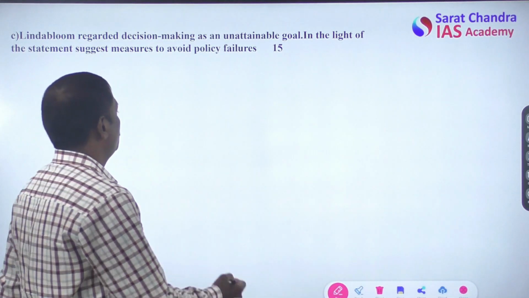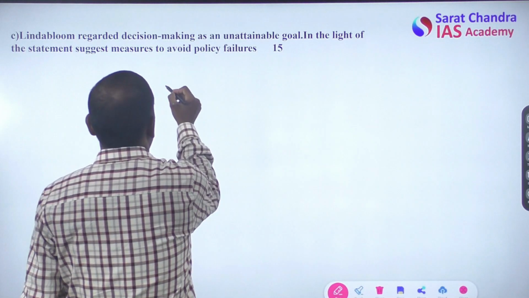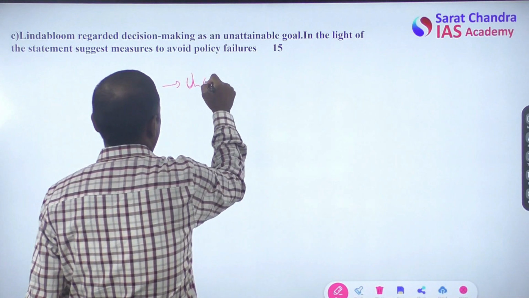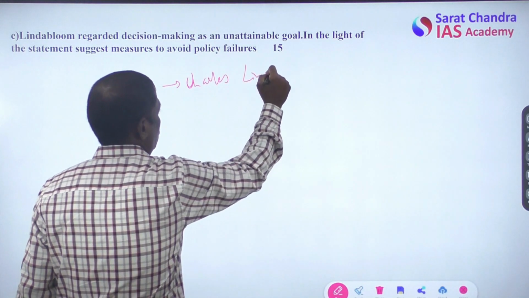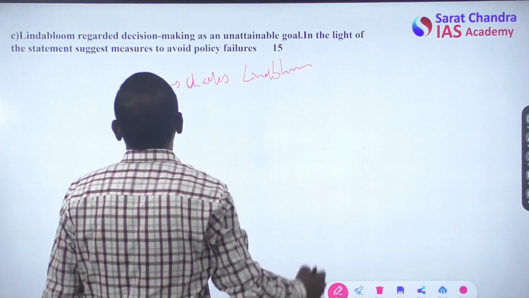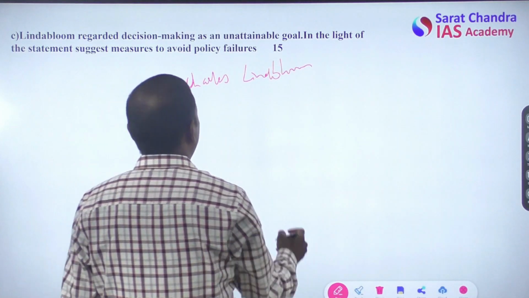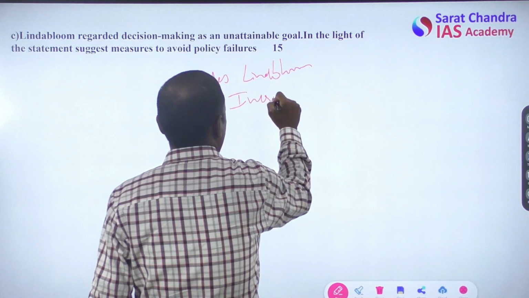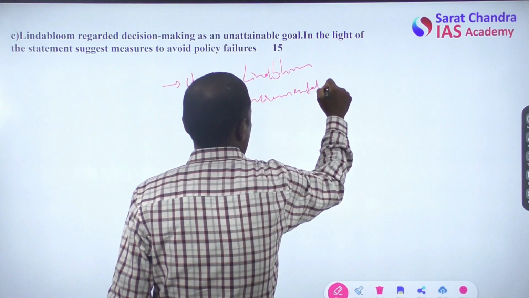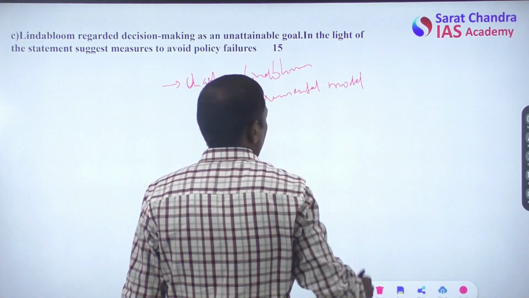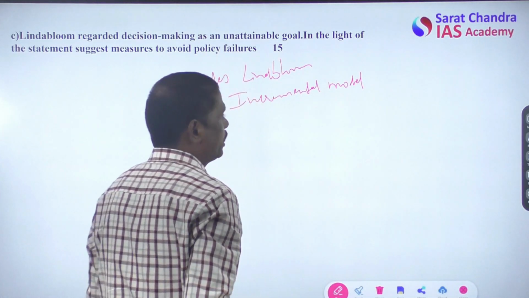So the question is about Charles Lindblom and his incremental model of decision making.